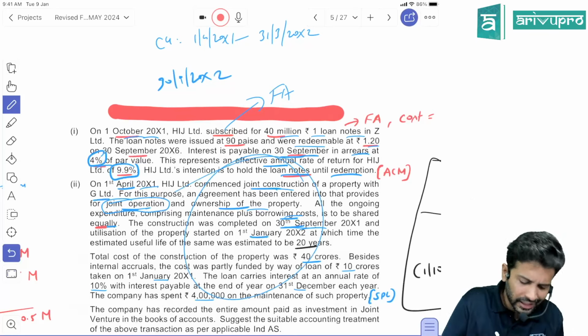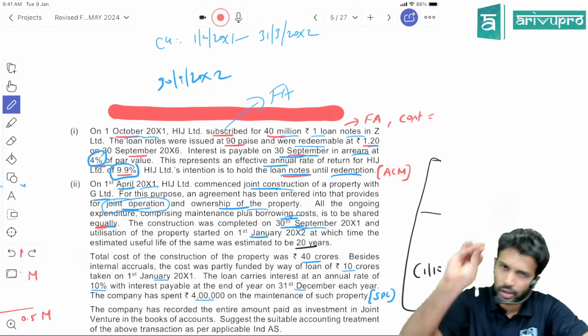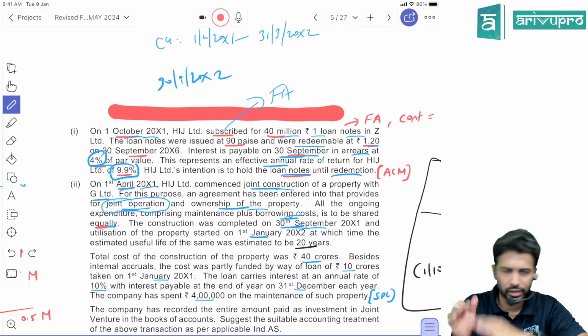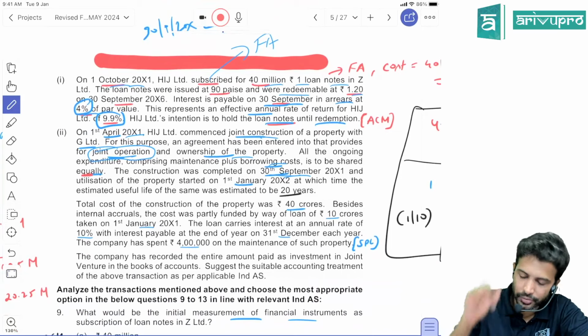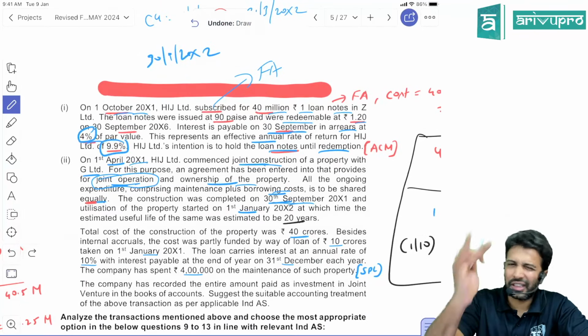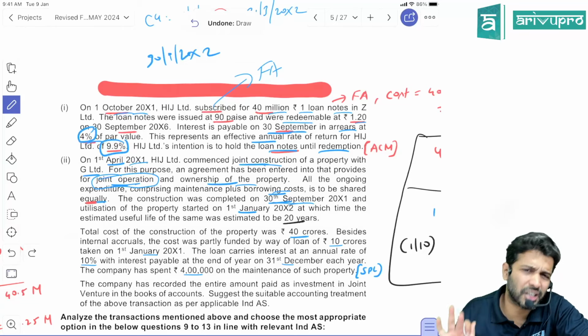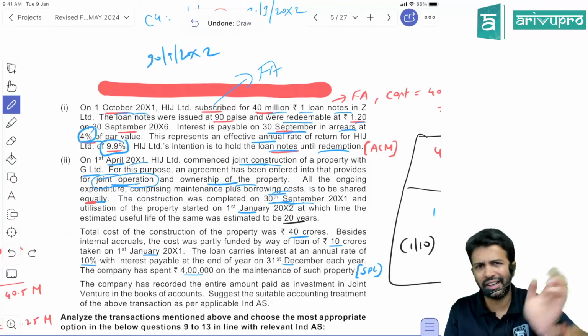So if there is no data in the question, always assume that it is a substantial period of time and take it as a qualifying asset. No logic, just a convention. This is what ICAI does in its solution, and I suggest you do the same as well. Same assumption for exams. The utilization of the property started on 1st January. That is irrelevant. Once the asset is substantially complete, capitalization stops and depreciation starts.